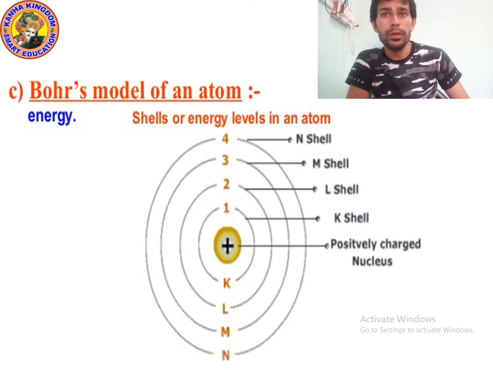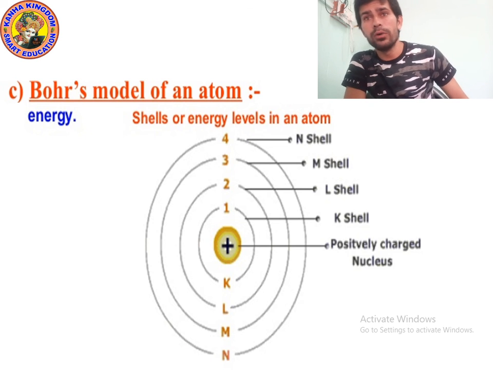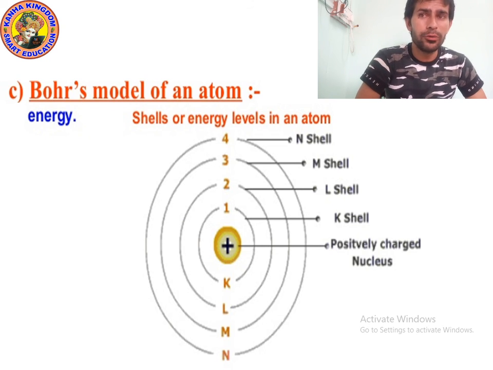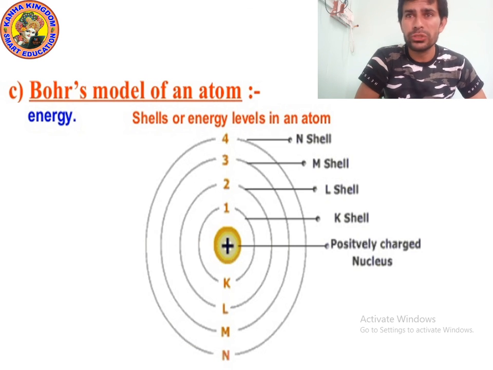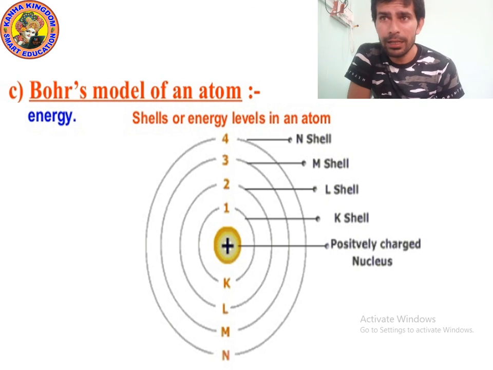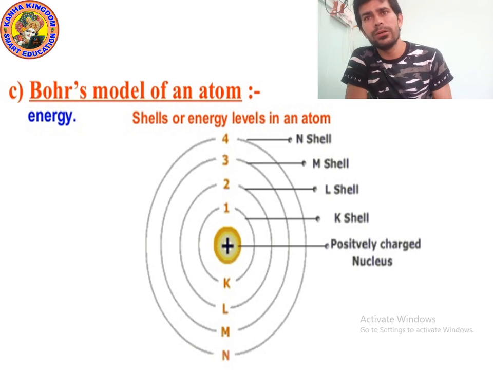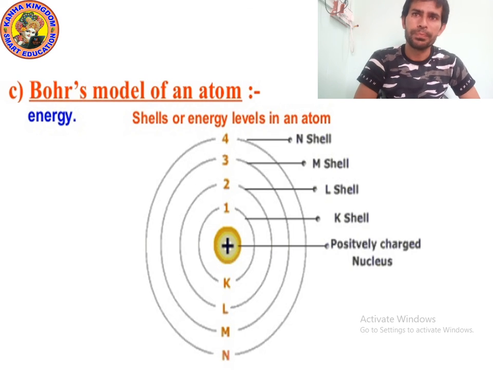Point number 2, the electrons revolve around the nucleus in special orbits called discrete orbits. Point number 3, these orbits are called shells or energy levels and are represented by the letters K, L, M, N, or numbered as 1, 2, 3, 4.